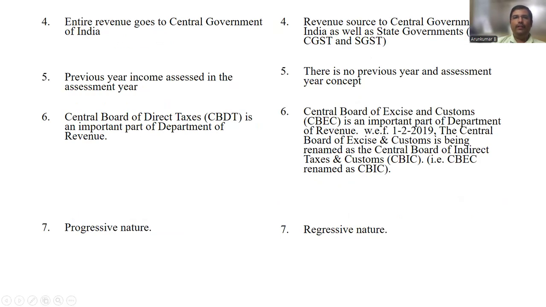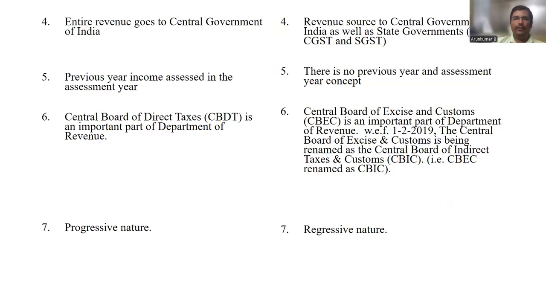And the entire revenue goes to the government. The entire revenue goes to the central government of India in case of direct tax, and revenue goes to the central government of India as well as state governments, that is CGST and SGST, in case of indirect taxes. In direct tax, the previous year income is assessed in the assessment year. In indirect tax, there is no previous year and assessment year concept.